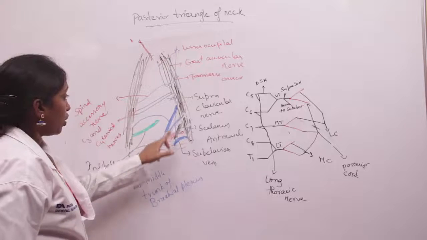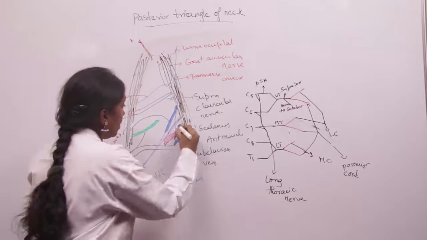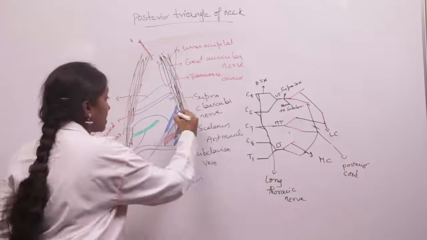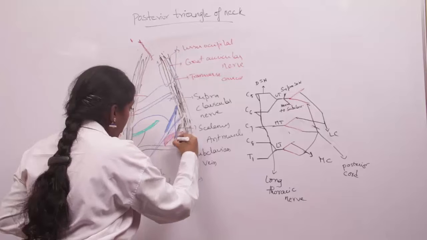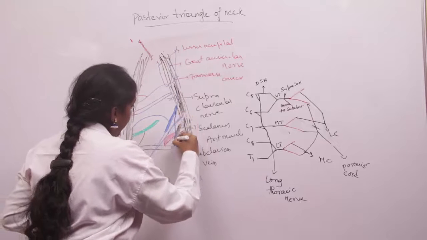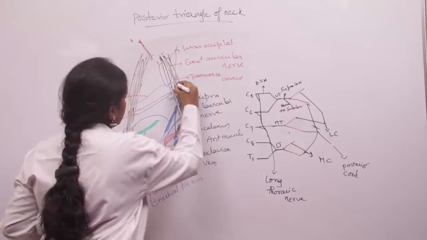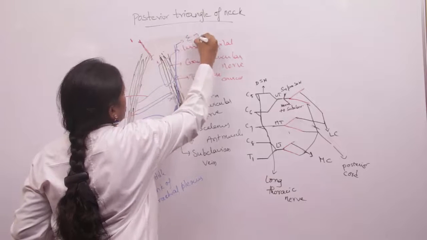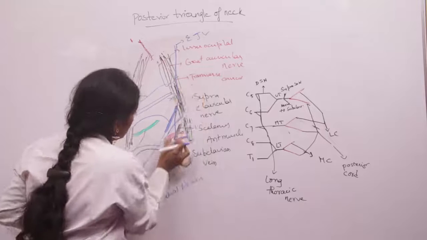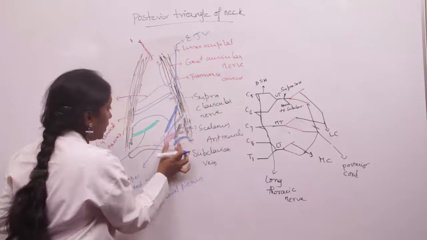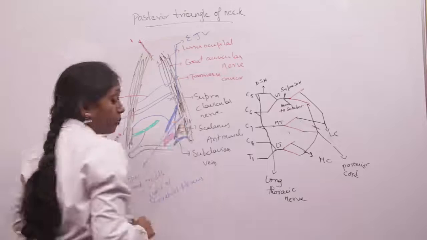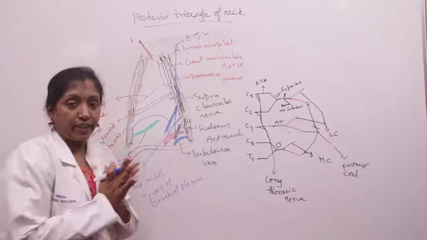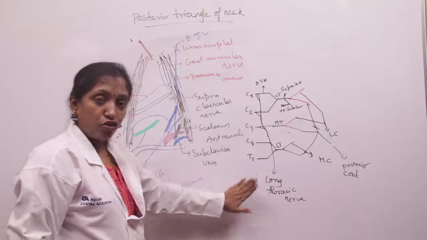And the terminal part of external jugular vein can also be seen in the supraclavicular triangle. So here is the external jugular vein. The terminal part of external jugular vein we can see here in the supraclavicular triangle. So these are the contents, and the most important content is the trunks of brachial plexus.